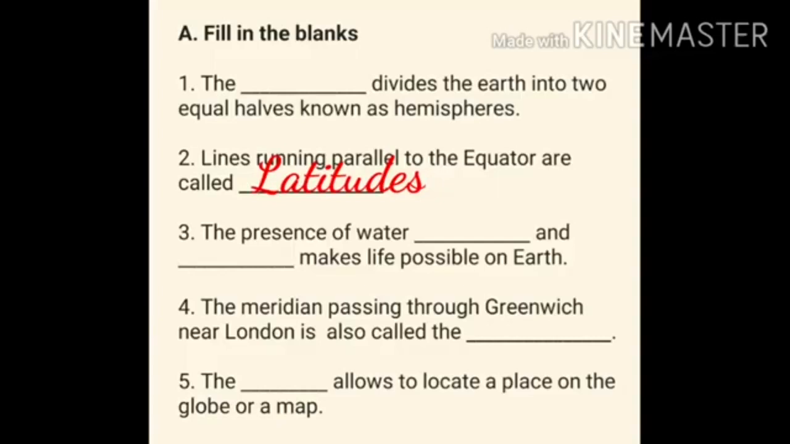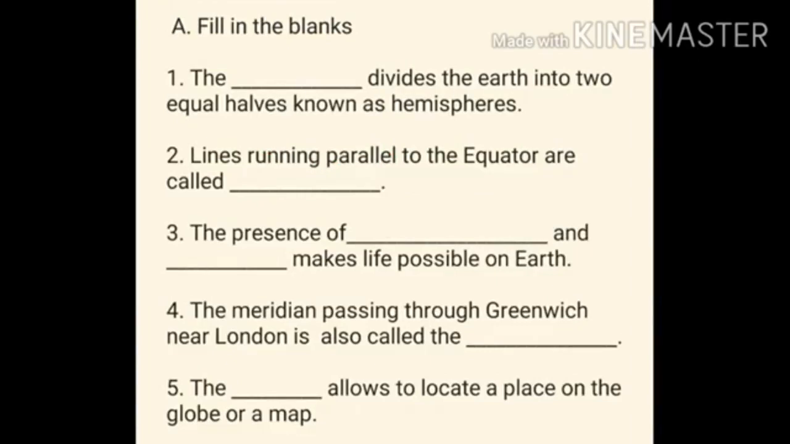Latitudes are imaginary lines drawn parallel to the equator and run from east to west. Children, third question. The presence of dash and dash makes life possible on earth. Children, what is the answer? Yes, water and air. The presence of water and air makes life possible on earth.